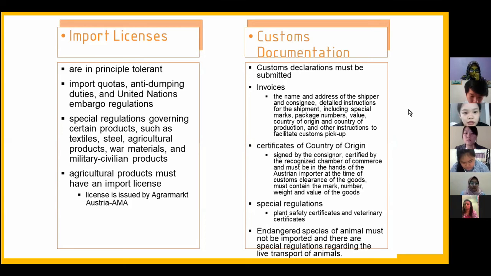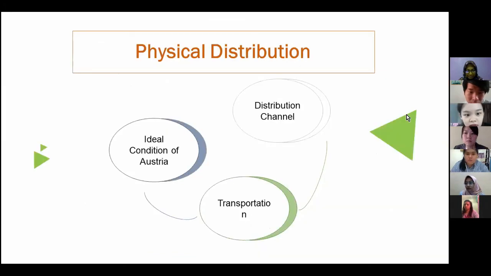And a customs declaration must be submitted for import goods from outside the EU into Austria. Other documents such as invoice, certificates of country of origin, and special regulation documents must also be submitted. Next, the physical distribution includes the ideal conditions of Austria, distribution channels, and transportation.